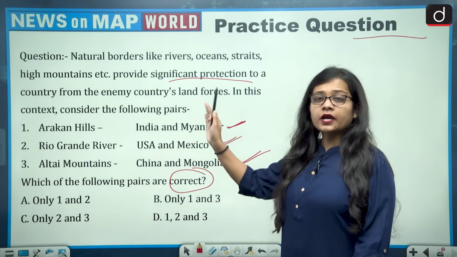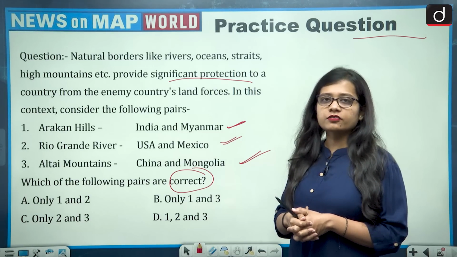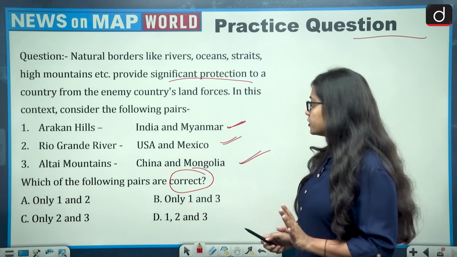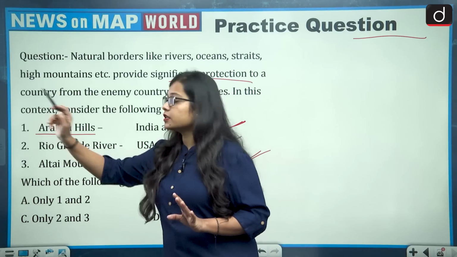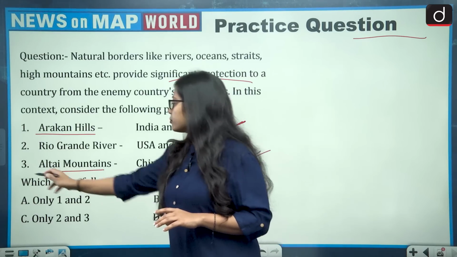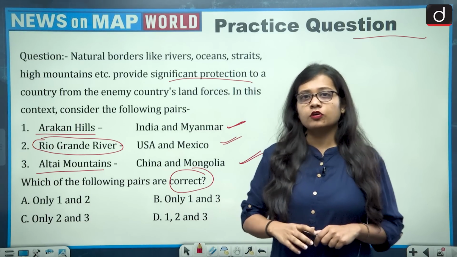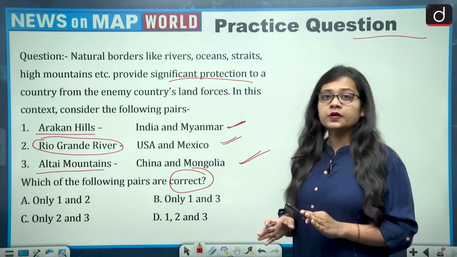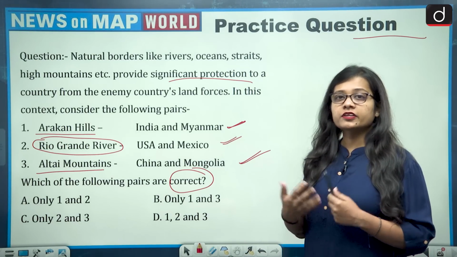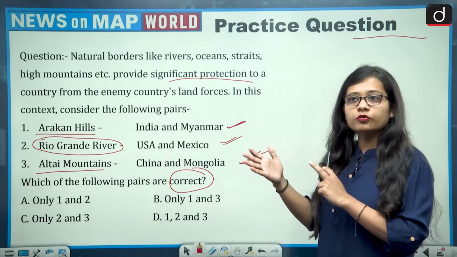I would say that compared to whatever practice questions I ask you, this is a little easy. You must have heard about the Arakan Hills. This is a very common phrase or word that we see in the news. And then Altai Mountains also. What you might find difficult is the Rio Grande River. So go look at the map, see the world map very properly, go on the internet and see things and the world map clearly, and try to see the map on a daily basis, because that is what is going to take you